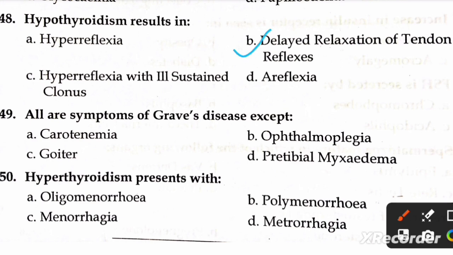Next question is, all are symptoms of Graves' disease except A, carotenemia, B, ophthalmoplegia, C, goiter, and D, pretibial myxoedema. Right option is A, carotenemia. Next question is, hypothyroidism presents with A, oligomenorrhea, B, polymenorrhea, C, menorrhagia, and D, metrorrhagia. Right option is A, oligomenorrhea.